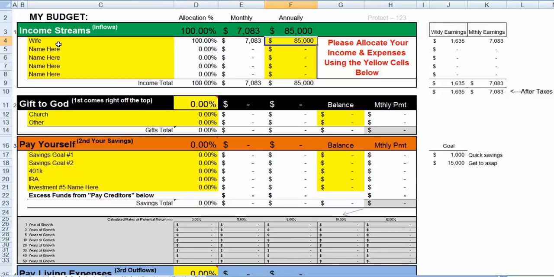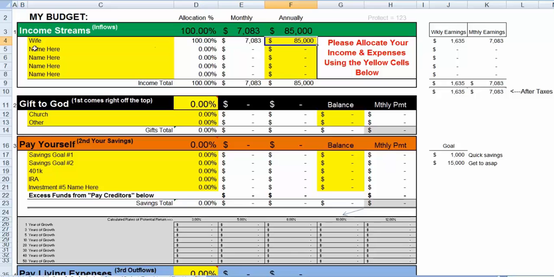So we look at $85,000 in column F here, and that automatically, as you can see, breaks out, adds up annually in this column, and then column E breaks it out monthly. Off to the right, we're also doing one more. In column J, we're breaking it out in weekly earnings, just to get another descriptive view of what our monies are that are coming in.